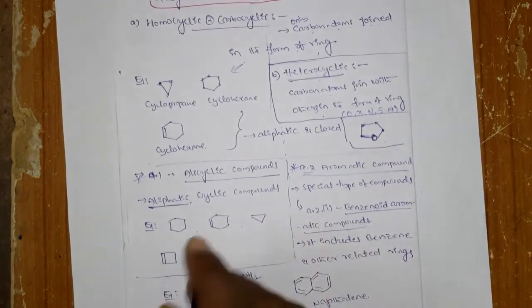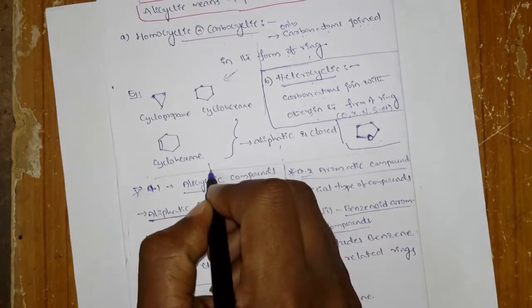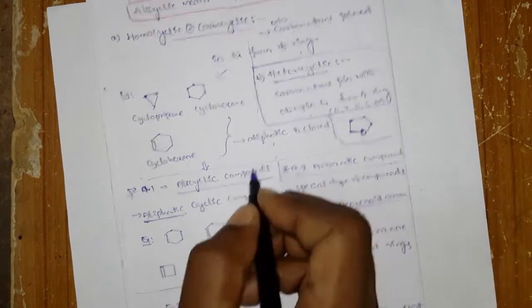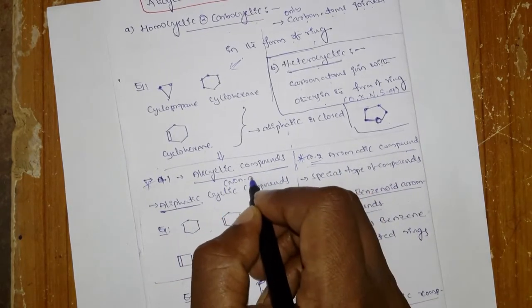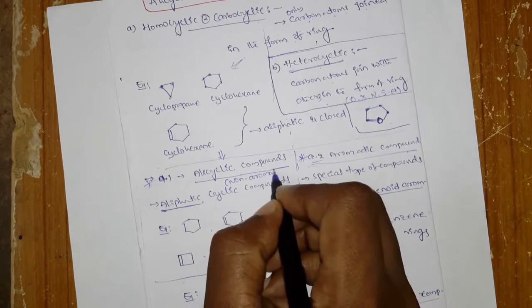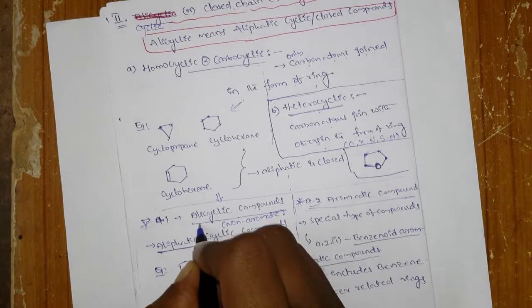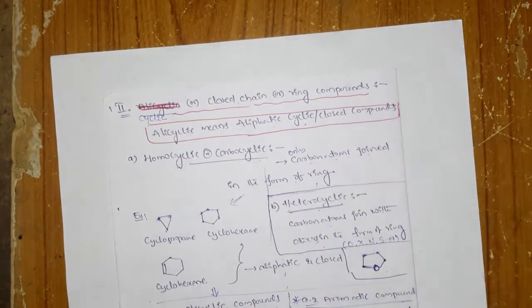Okay, again what I said, these homocyclic compounds are classified into two types. One is the alicyclic, another one is the aromatic. So these alicyclic are also called non-aromatic. Okay, so what is this alicyclic? Alicyclic is nothing but aliphatic cyclic. Aliphatic means whether it may be saturated or unsaturated.